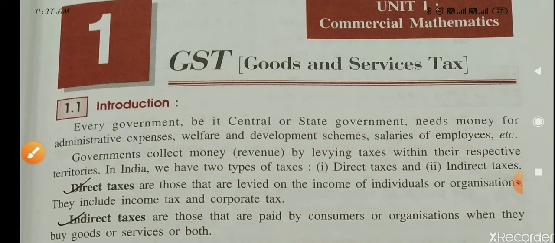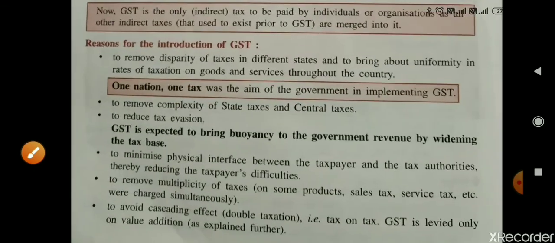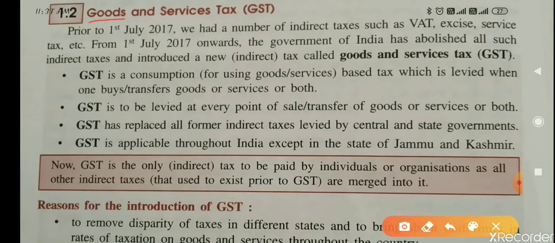So you see here now, goods and services tax. G means goods, S means services, T means tax. So goods and services tax, in short we say GST.